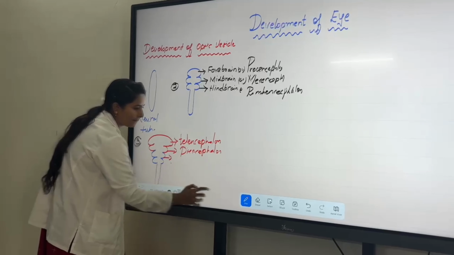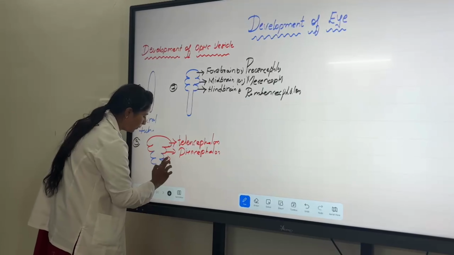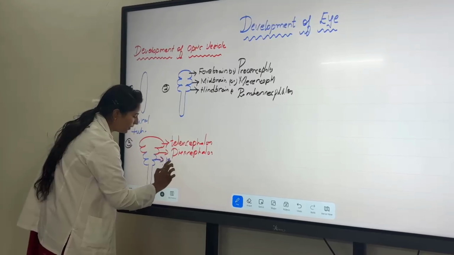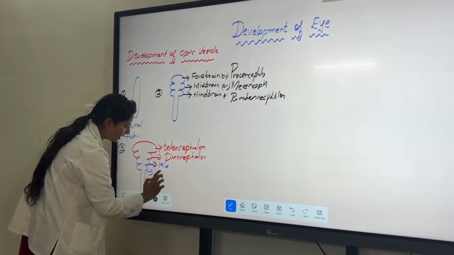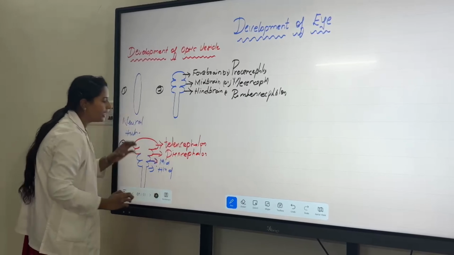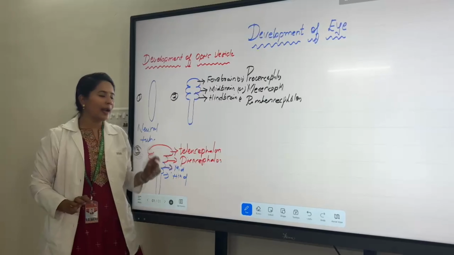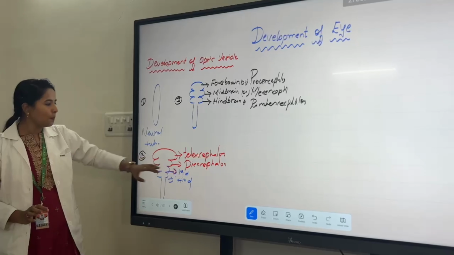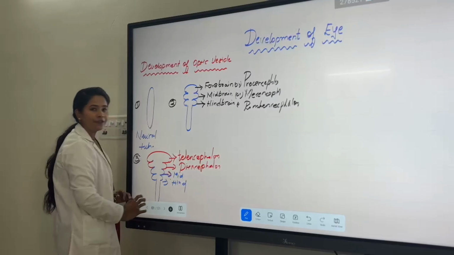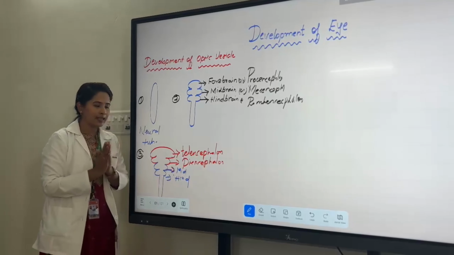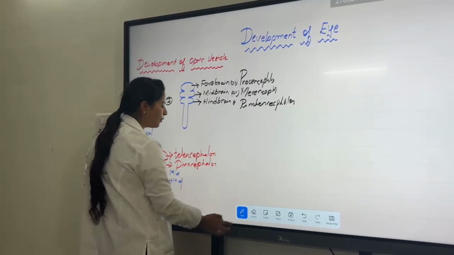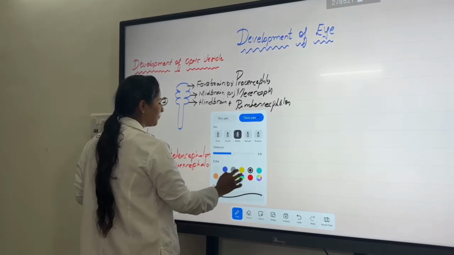This is the midbrain and this is the hindbrain. Only the prosencephalon, the forebrain, is divided into two parts: the telencephalon and the diencephalon. Is it clear?